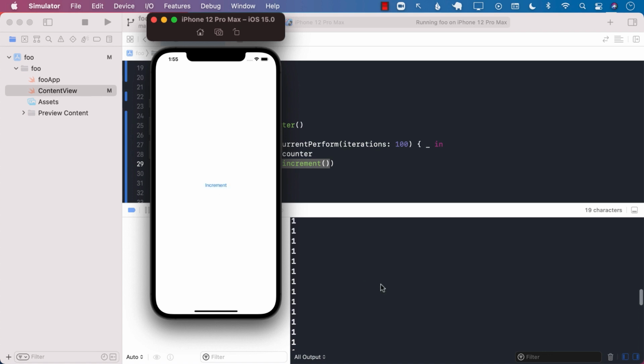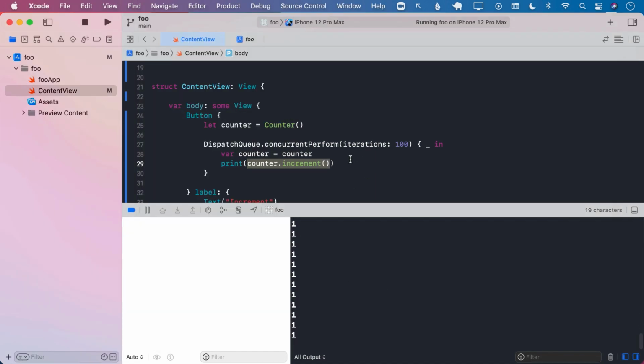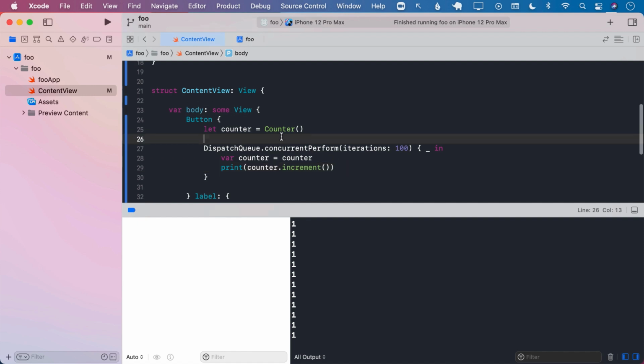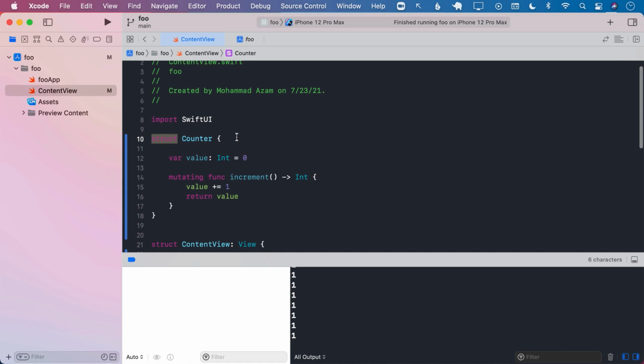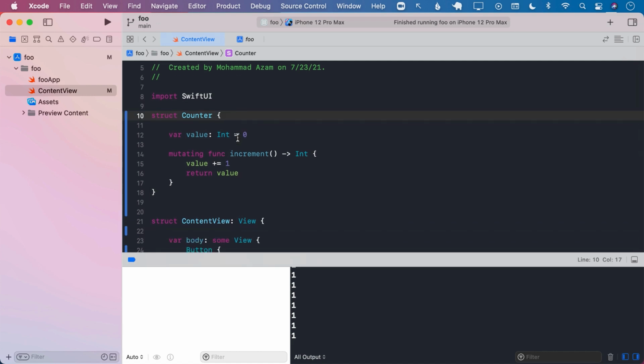It's all ones, because now the counter is not really getting maintained. You get a fresh copy. The fresh copy always starts with a 0, and then you call increment, which increments from 0 to 1. So even though we were able to change it and avoid the issues of concurrency, it didn't really produce the same output we were looking for. Now let's go ahead and see how we can fix this problem using actors.